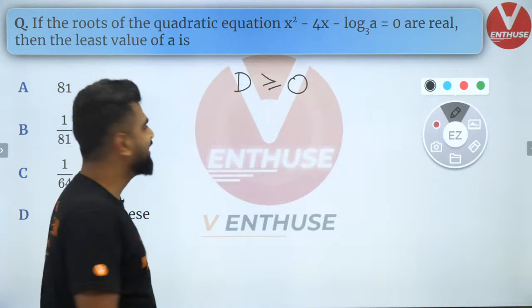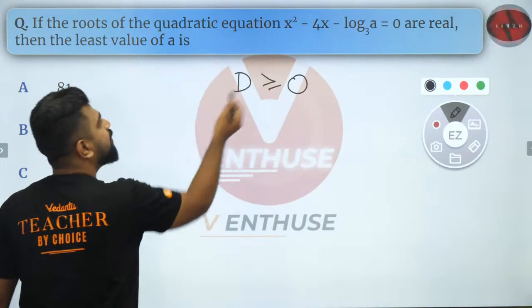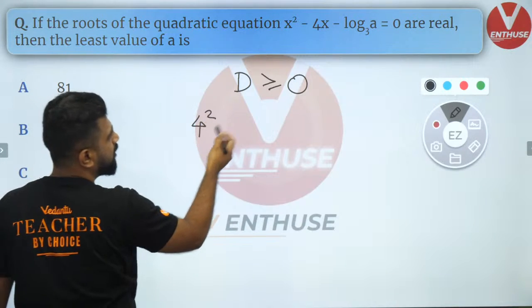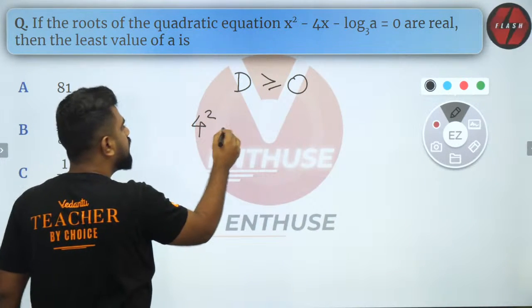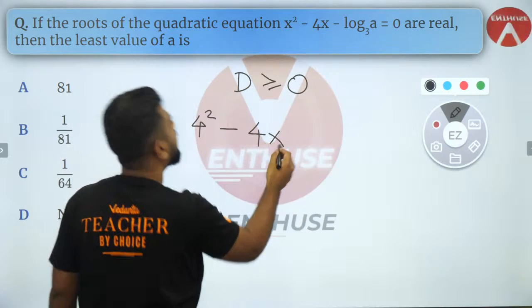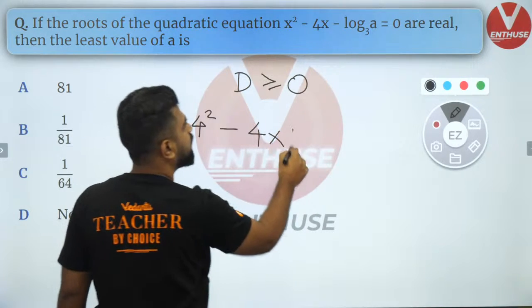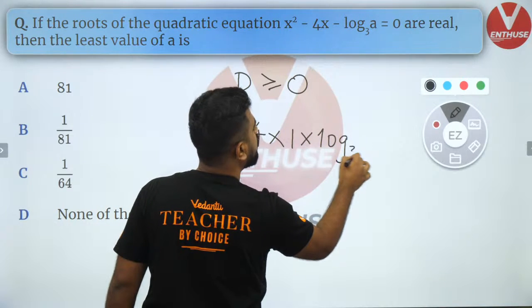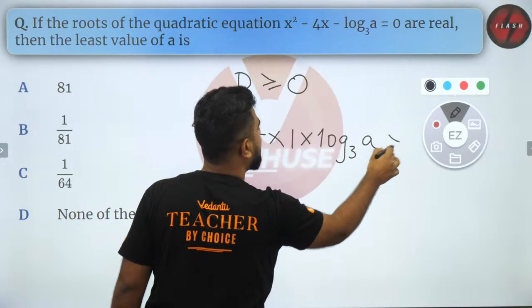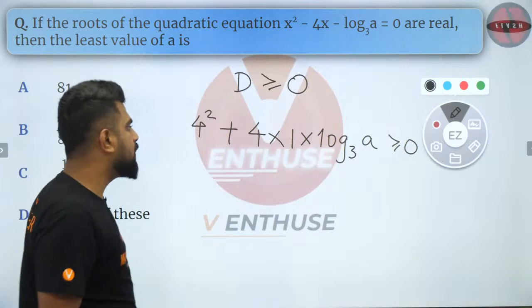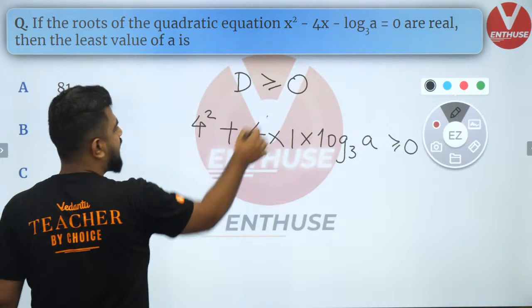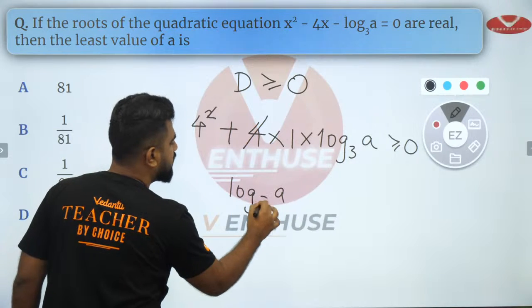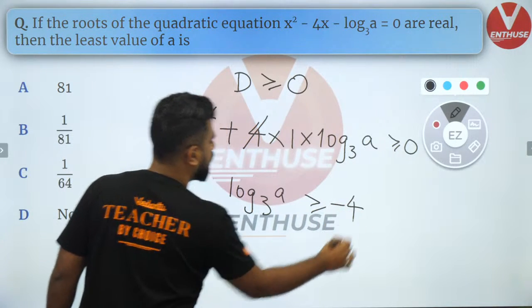Now we have b square, right? So b square will be what? 4 square. Because minus 4 square is 4 square only. Minus 4 into a. A is what? It's glaring too much for me. Into c. C is log a to the base 3, and that is greater than or equal to 0. Are you guys clear with it? So now what can I do? I can cancel 1 4 and 1 4. So I'll have log a to the base 3 is greater than or equal to minus 4.